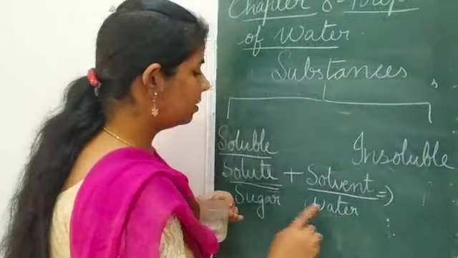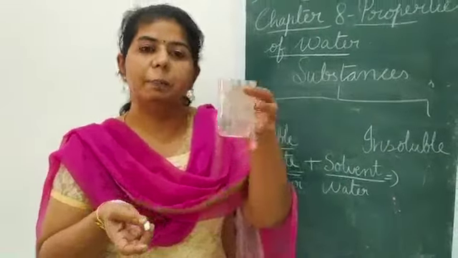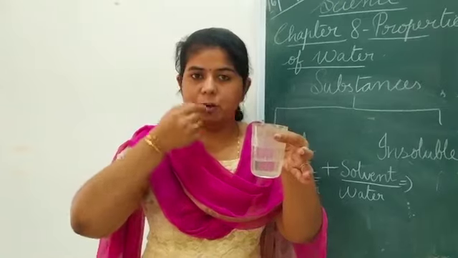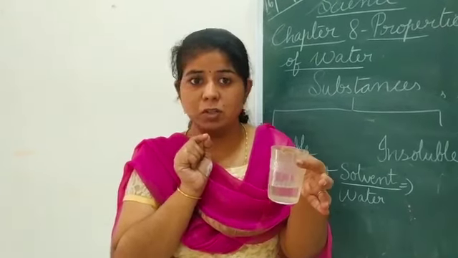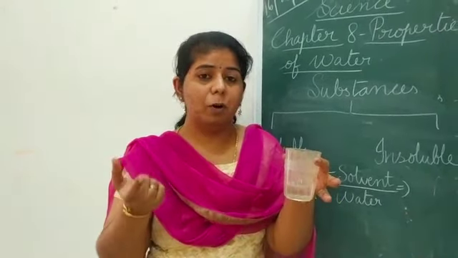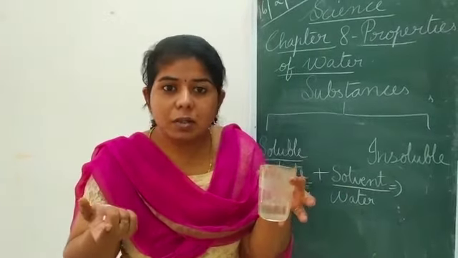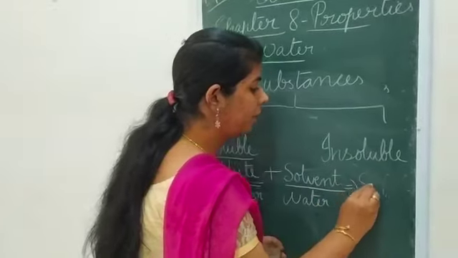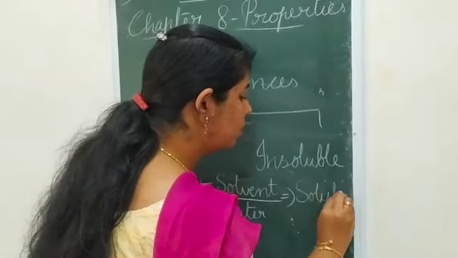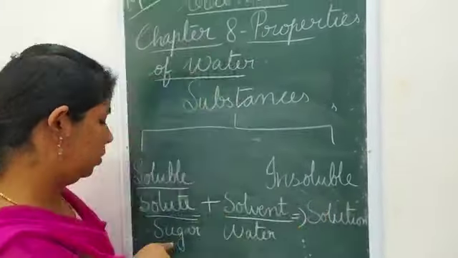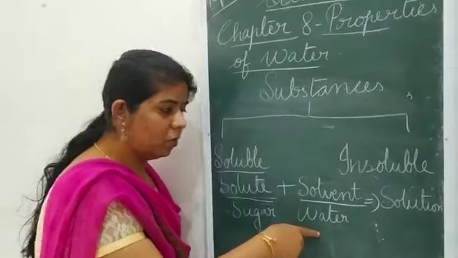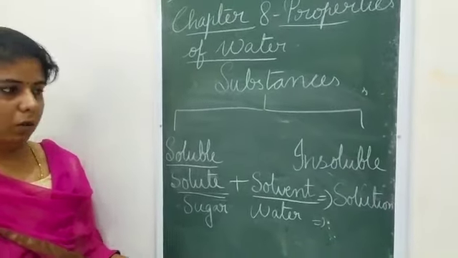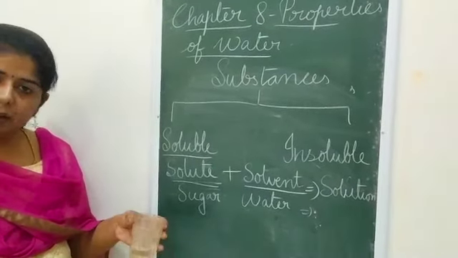And when these two got mixed up, what is the product you have got now? When you mixed them, what happened? The taste of the water changed into a sweet taste. So the product you have got is the sugar solution. It is known as the solution. Here I have added the solute sugar and the solvent is water. So I got the solution. What solution is it? Sugar solution. Did you understand it?